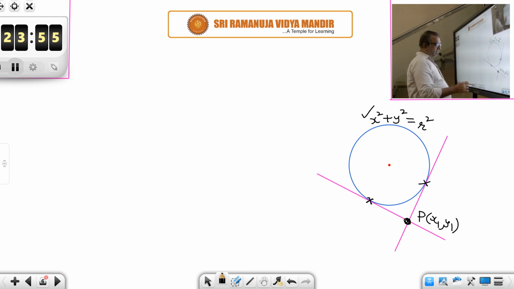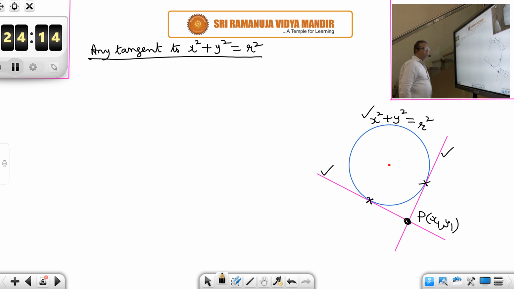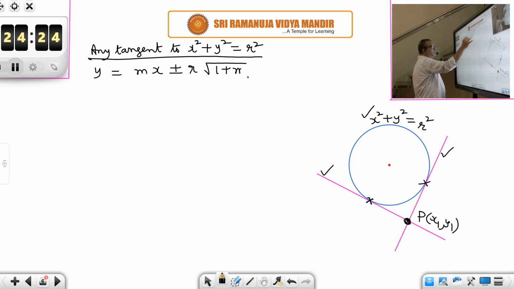This is our baby circle. So this is a tangent, and this is a tangent to the baby circle. Any tangent to the baby circle x square plus y square is equal to r square, as we derived in the morning, will be in the form y is equal to mx plus or minus r into root of 1 plus m square.